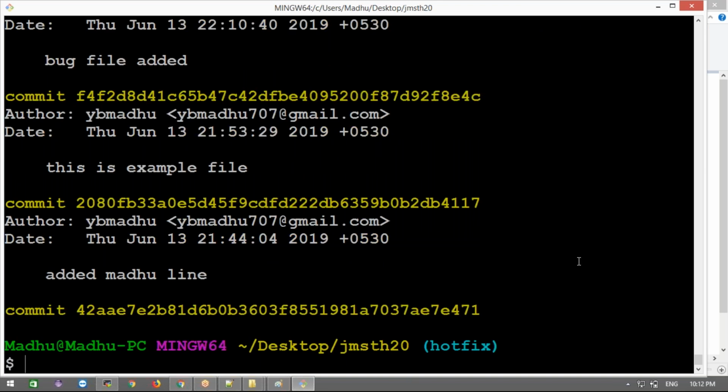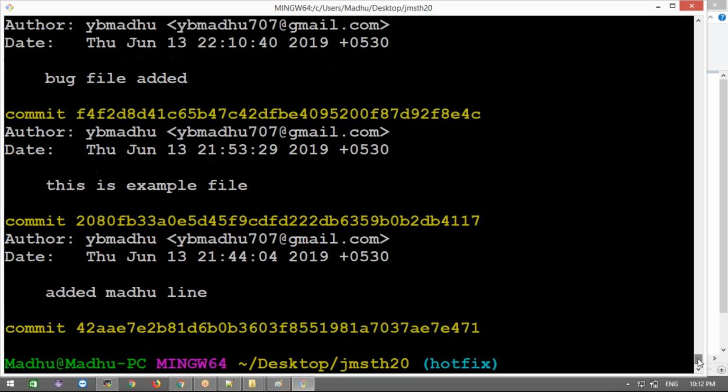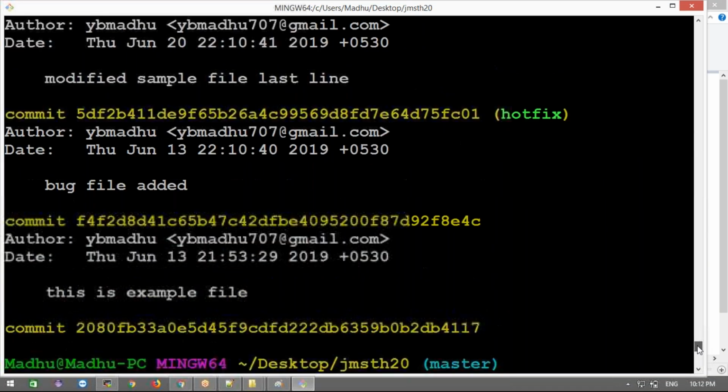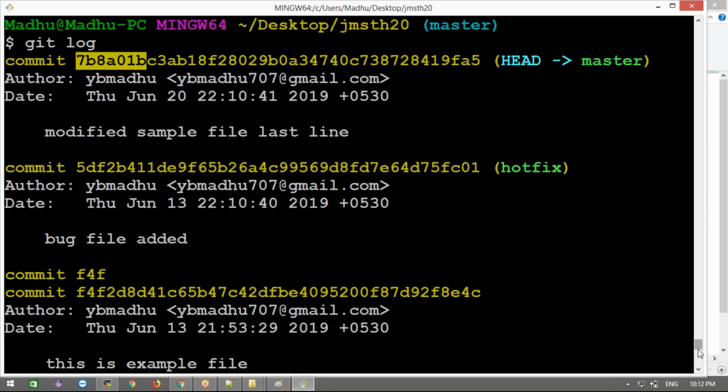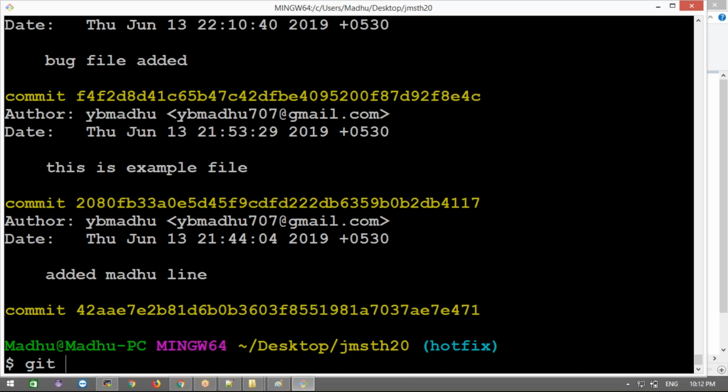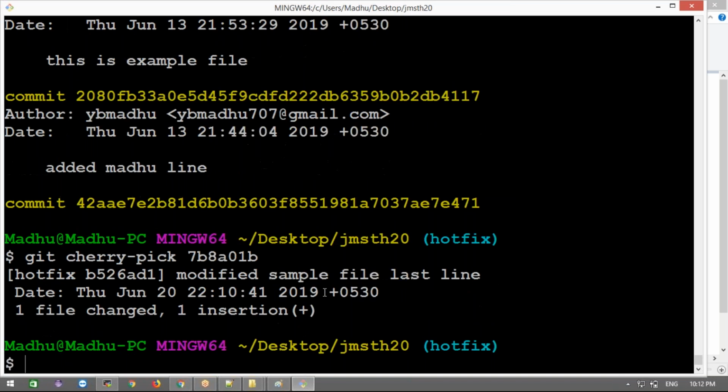What I will do, I will take this. What is the commit ID? Okay, this is it. Take the 7 letters of this: 6, 3, 6, 7. Copy. It's recommended to use 7 letters of the commit ID. Okay, now what we'll do: git cherry-pick and then the commit ID. Okay, that commit added here.